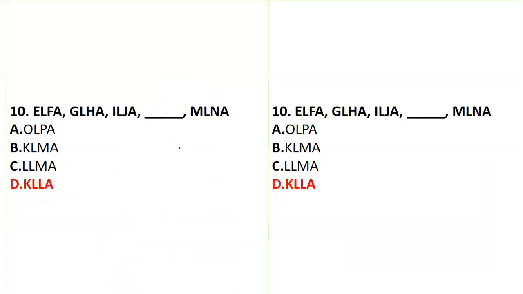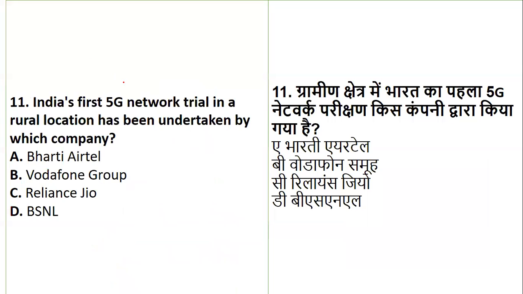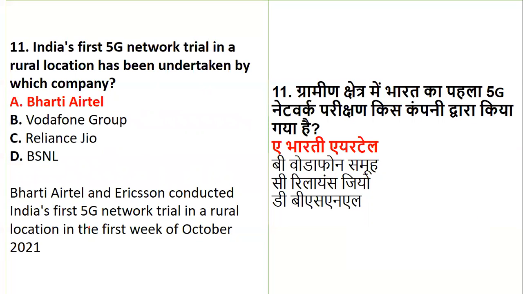Fine. Now, next one, okay, now we have a little bit of current affairs questions. India's first 5G network trial in a rural location has been undertaken by which company? Whether it is Bharti Airtel, Vodafone, Reliance, or BSNL. The one who has taken the trial for the first 5G network was none other than Bharti Airtel. Bharti Airtel and Ericsson conducted India's first 5G trial in a rural location in the first week of October, in the year 2021. So please remember it's Bharti Airtel.